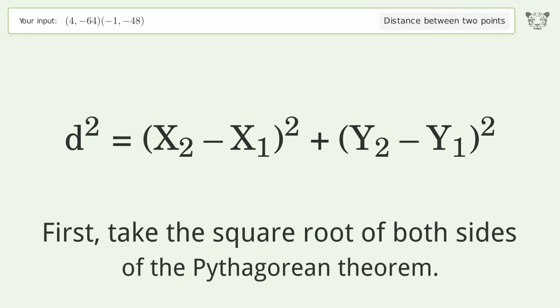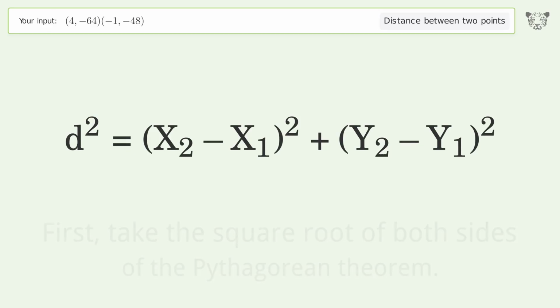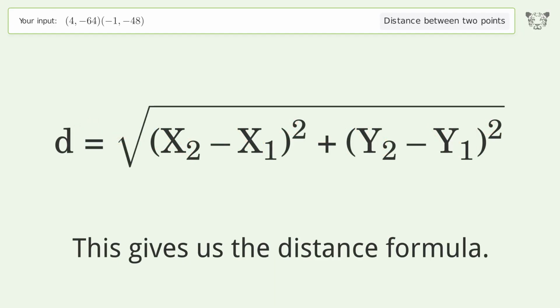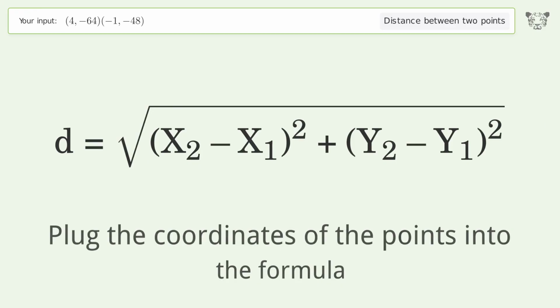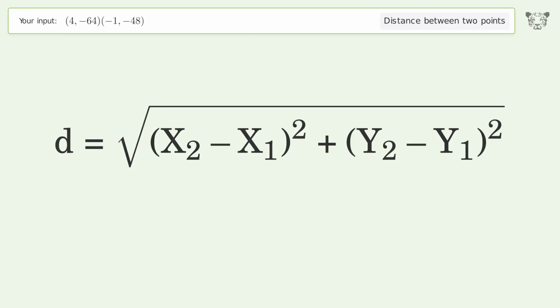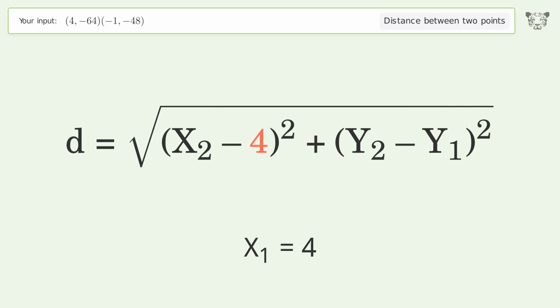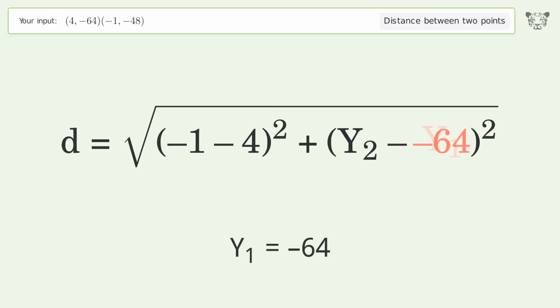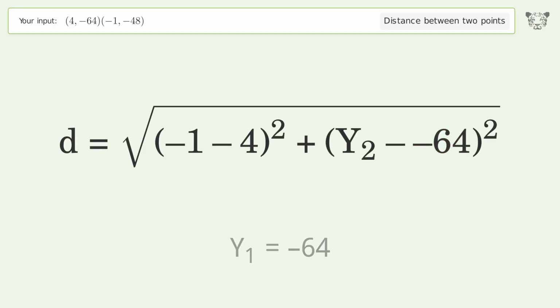First, take the square root of both sides of the Pythagorean theorem. This gives us the distance formula. Plug the coordinates of the points into the formula. x1 equals 4. x2 equals negative 1. y1 equals negative 64. y2 equals negative 48.